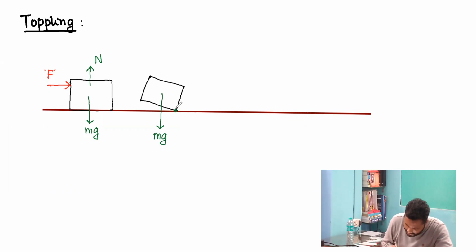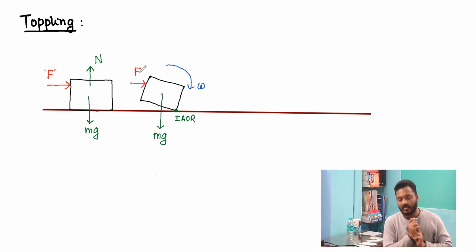And this is the point of pivot, the instantaneous axis of rotation for this particular system, about which this entire system is rotating, and a force F is continuously being applied there. What we are seeing is that the weight mg starts shifting towards the instantaneous axis of rotation.